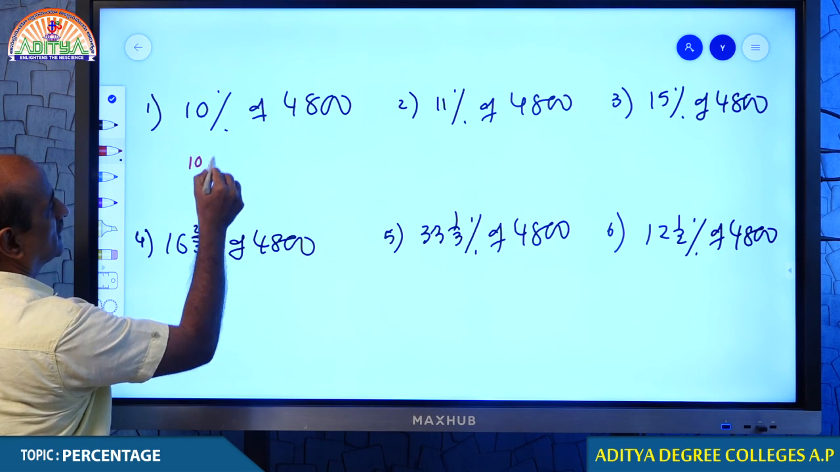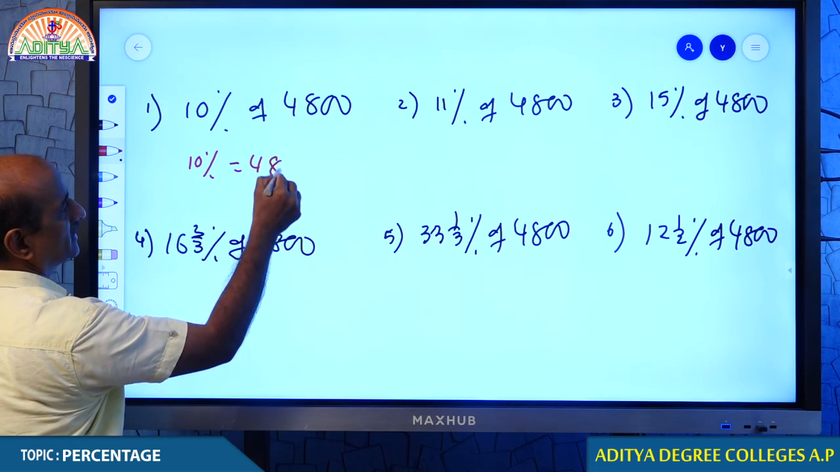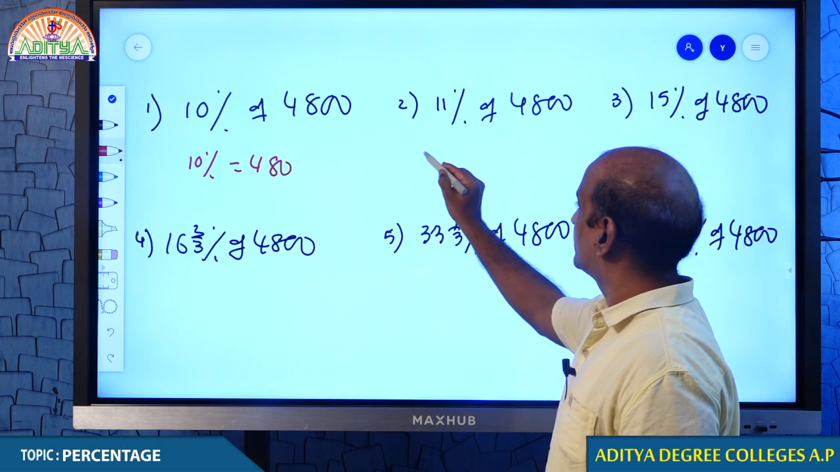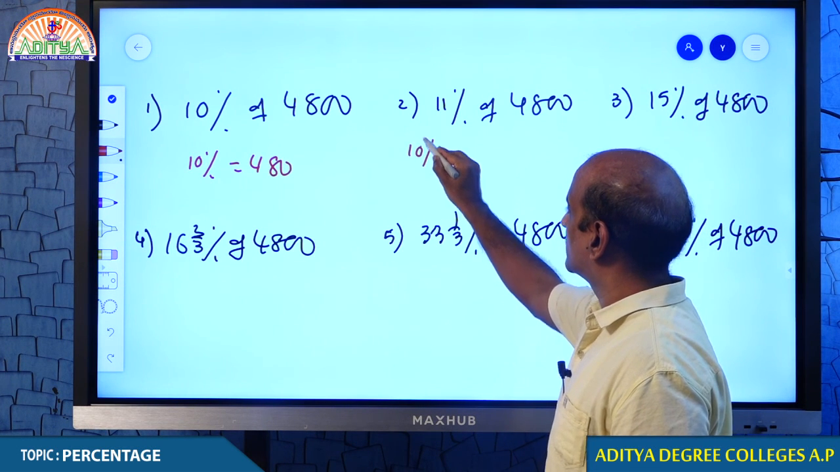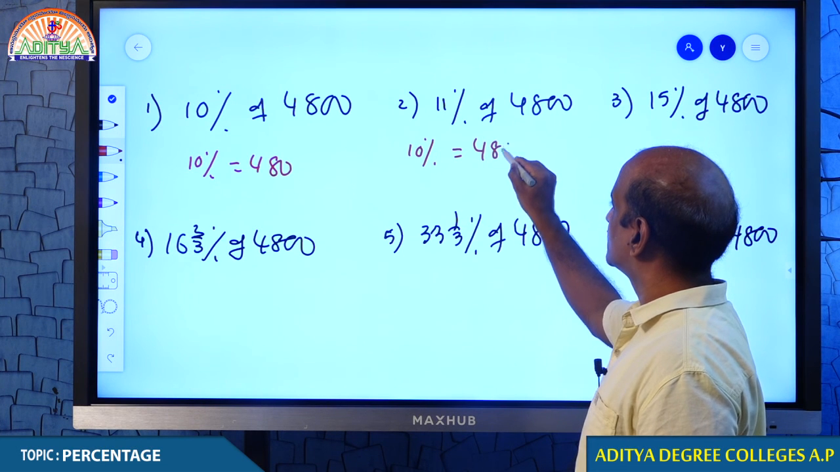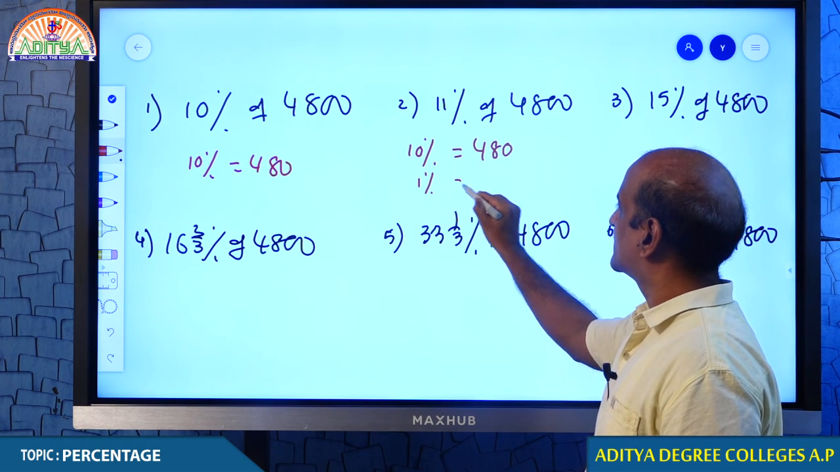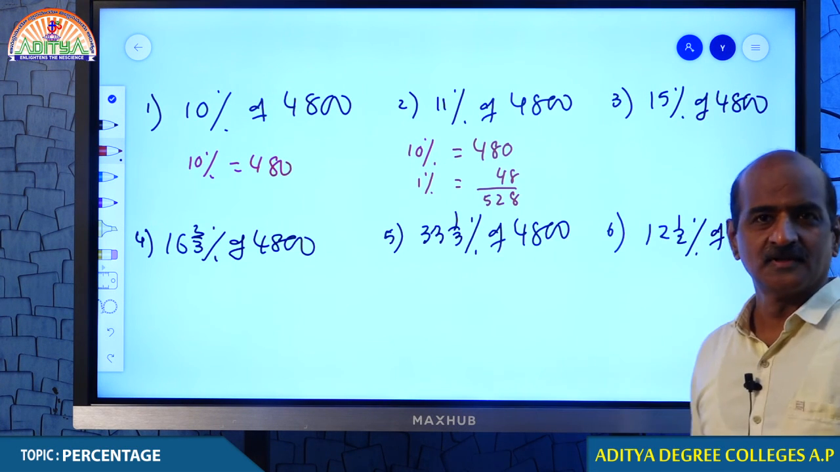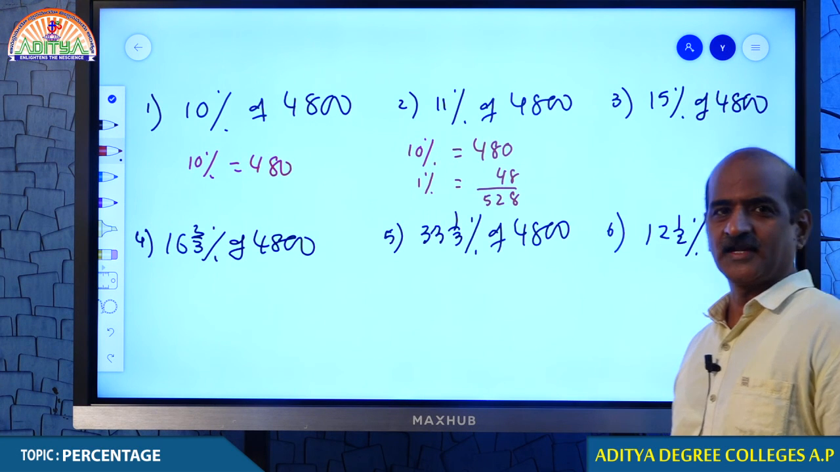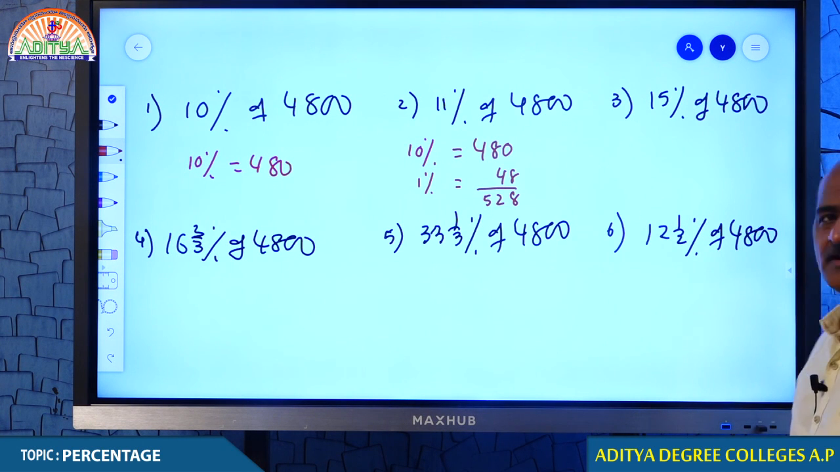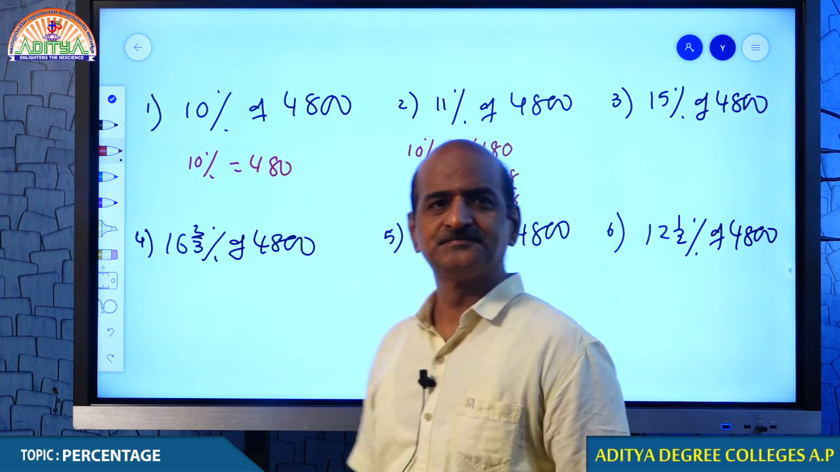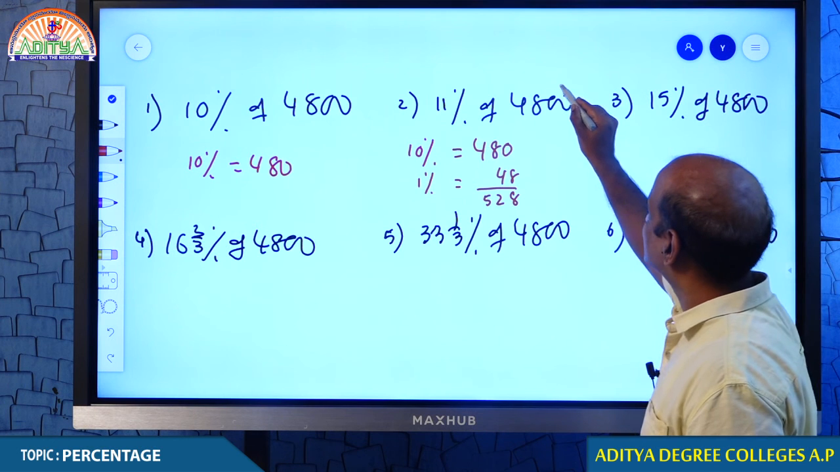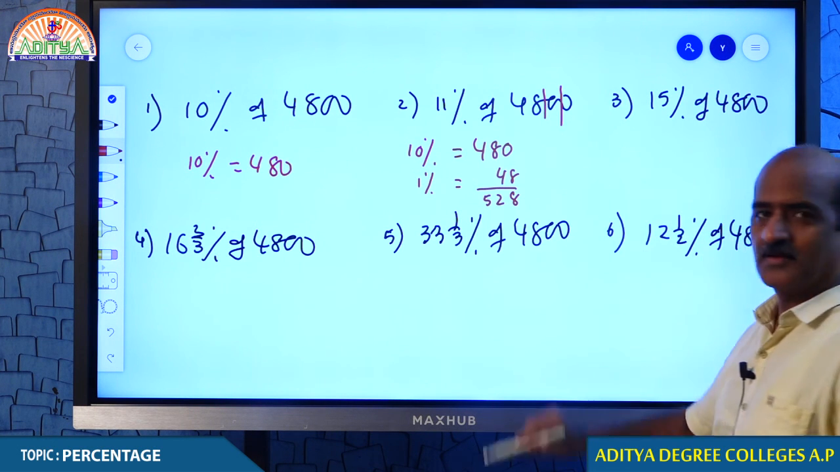10% of 4,800 is 480 because you are comfortable with the 10% for sure. And if I am asking for 11%, probably you must be doing like this. 10% is 480 and 1% is 48, therefore answer 528. Well done. Are you comfortable in 10% and 1%? 10% is okay and 1% is also okay for you. This is called 10% and this is called 1%.